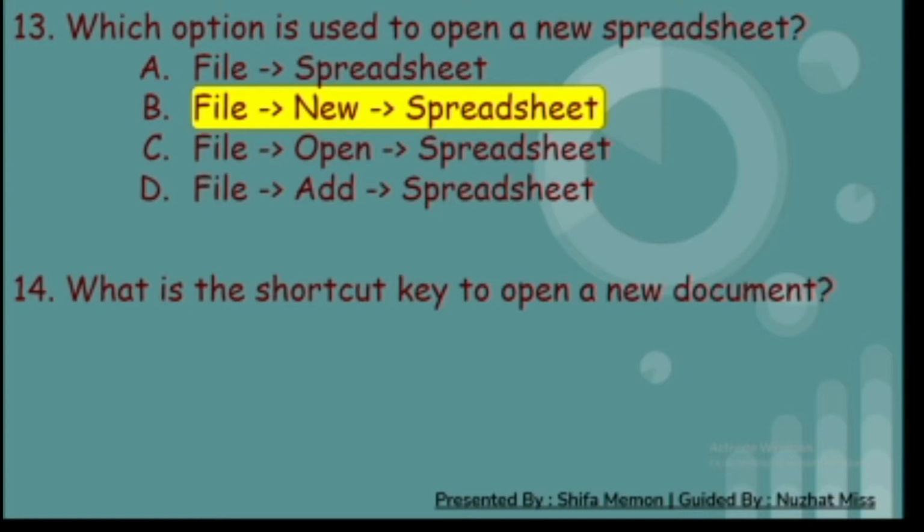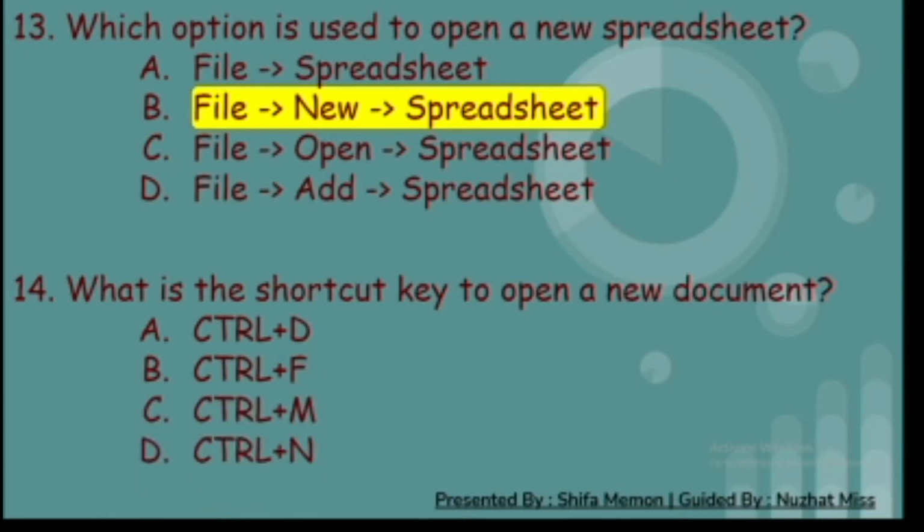Fourteenth, what is the shortcut key to open a new document? A. Ctrl plus D, B. Ctrl plus F, C. Ctrl plus N, and D. Ctrl plus N. And the correct answer is D, Ctrl plus N.